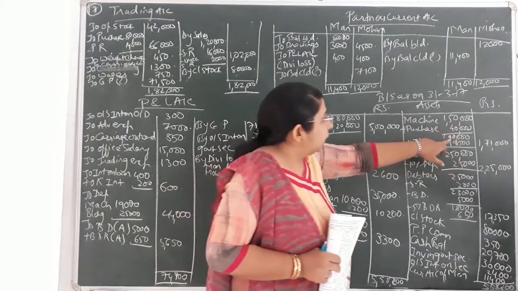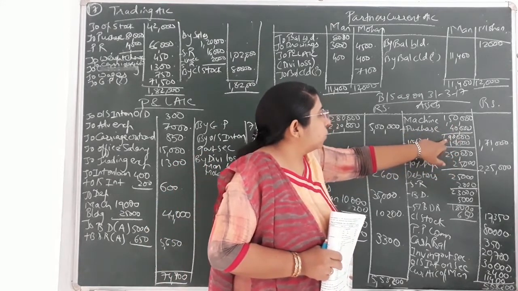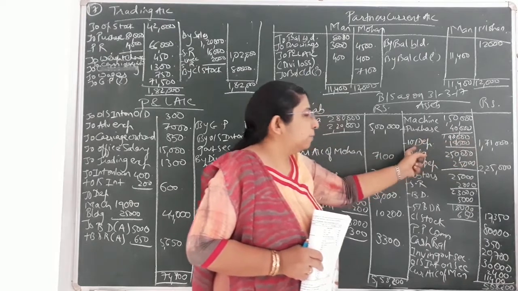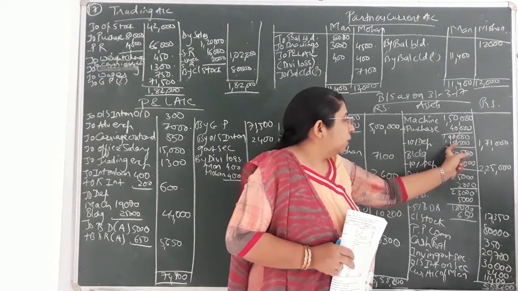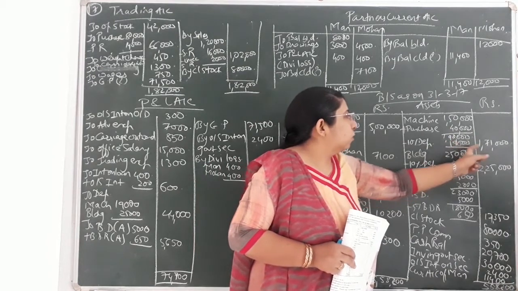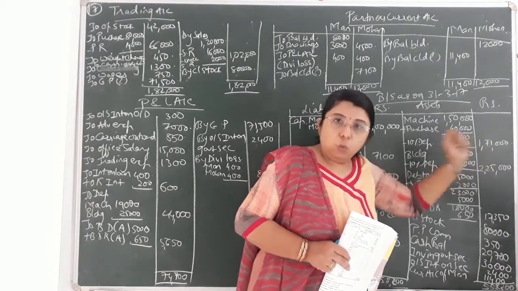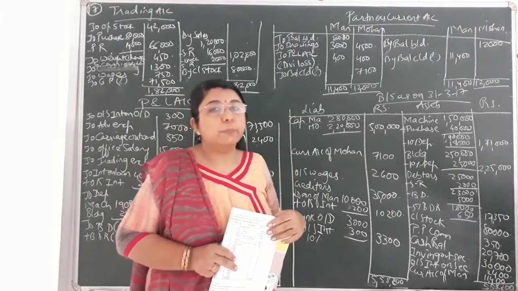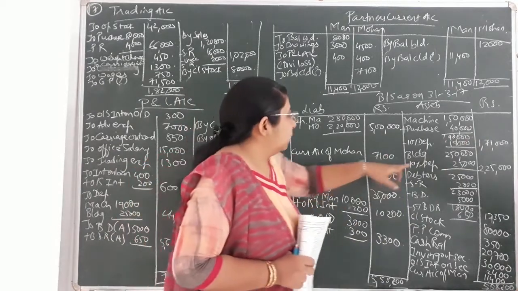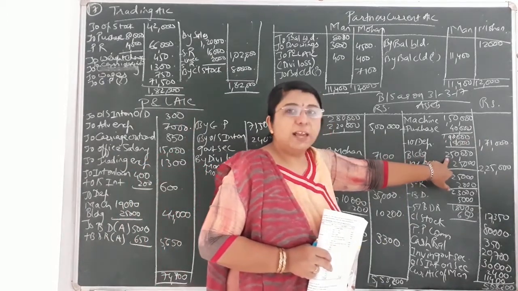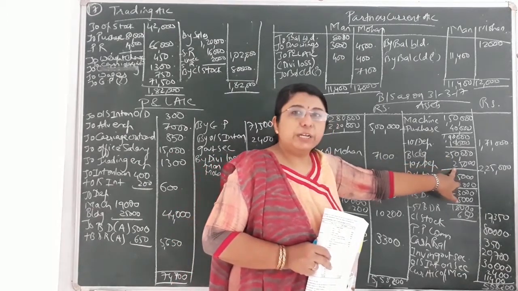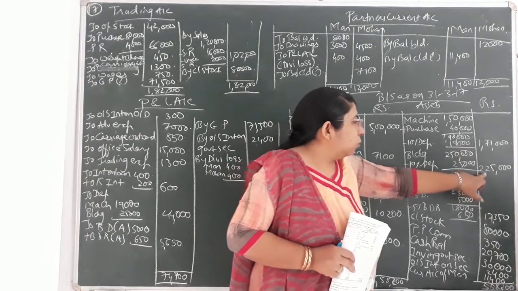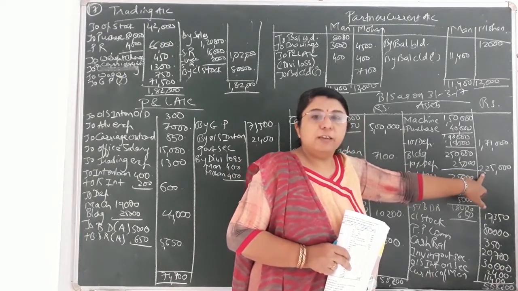Okay, so we'll calculate the depreciation on the entire amount, that is 1,90,000 at 10%, that would come to 19,000. So subtracting it from 1,90,000, it would come to 1,71,000. In the same way we have to count the depreciation for the building. In case of building, the value given to you is 2,50,000. On 2,50,000, 10% depreciation would come to 25,000. Subtracting it, in the outer column, it would come to 2,25,000.